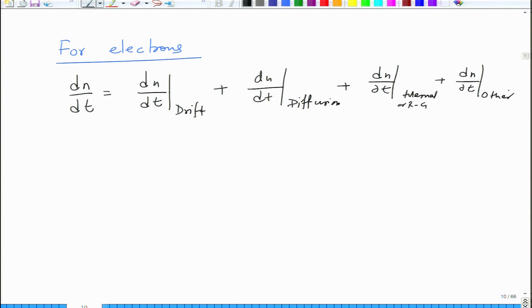You can have other processes as well which can lead to carrier recombination, alright, Auger and things like that we have not taken into account, but you can have other processes.